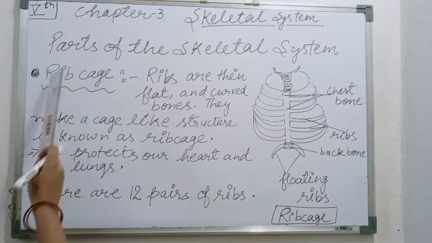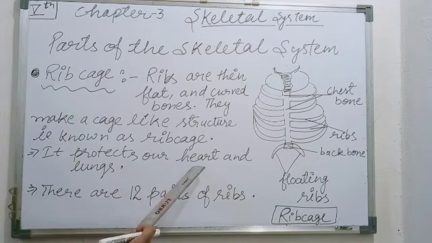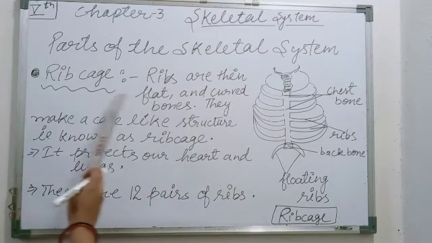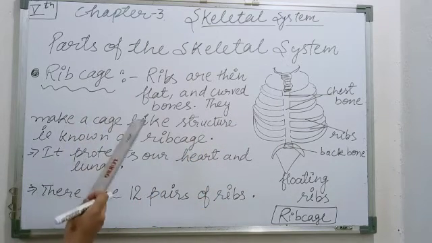What is the function of the rib cage? The rib cage protects our heart and lungs. There are 12 pairs of ribs present in the rib cage. Students, you must learn that the skull has 22 bones, the backbone and spine have 33 bones, and the rib cage has 12 pairs of ribs. The ribs combine together to form a cage-like structure. That's why it is known as the rib cage.